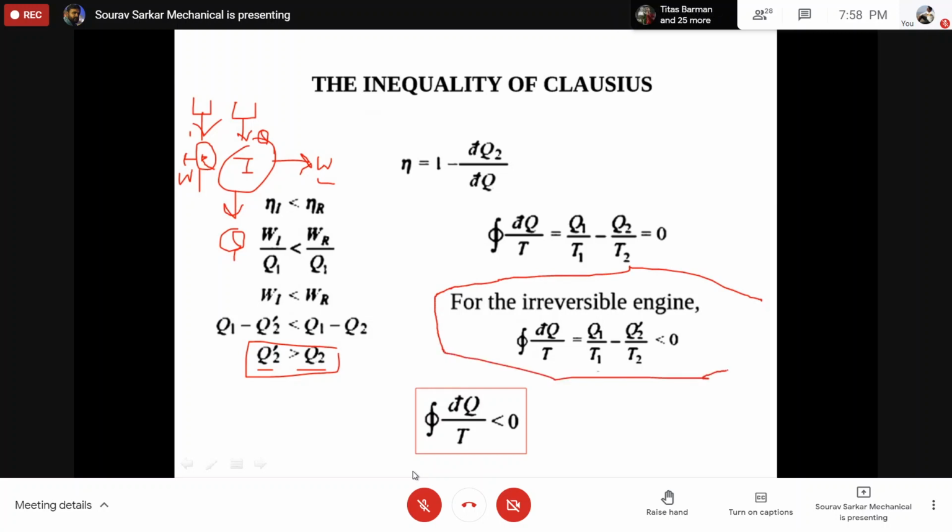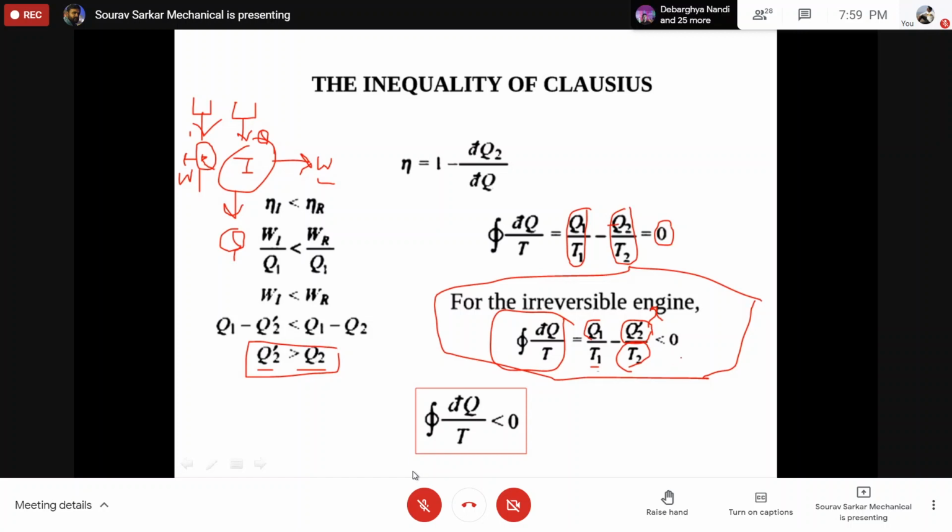So if I apply the Clausius expression, what is the value of the cyclic integral of dQ by T for an irreversible engine? I know that if it is reversible, dQ1 by T1 minus dQ2 by T2 are equal, that is why you are getting 0. Now here Q1 is the same, T2 is the same. Initially it was Q2, now this Q2 will become Q2 dash. Now the value of Q2 dash is high. So what will happen due to this subtraction?